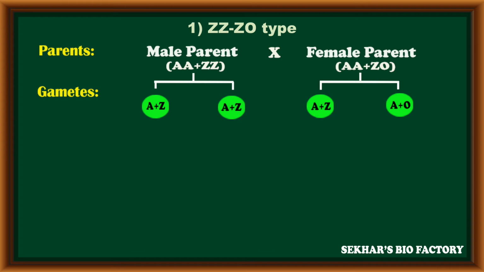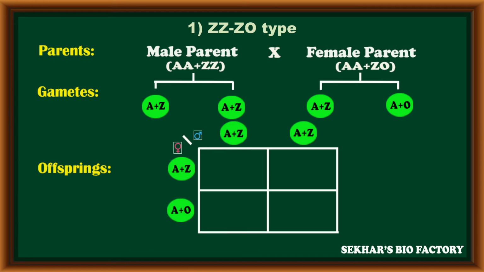During gamete formation, the male parent can produce only one type of gametes. All gametes are with a Z chromosome, but the female parent can produce two types of gametes. In this, 50% of gametes are with a Z chromosome and the remaining 50% of female gametes are without a Z chromosome. At this time, gametic fusion leads to the formation of offspring.